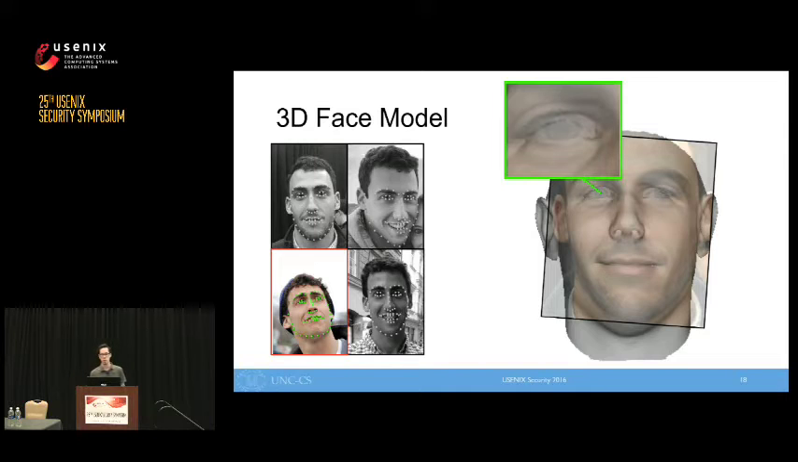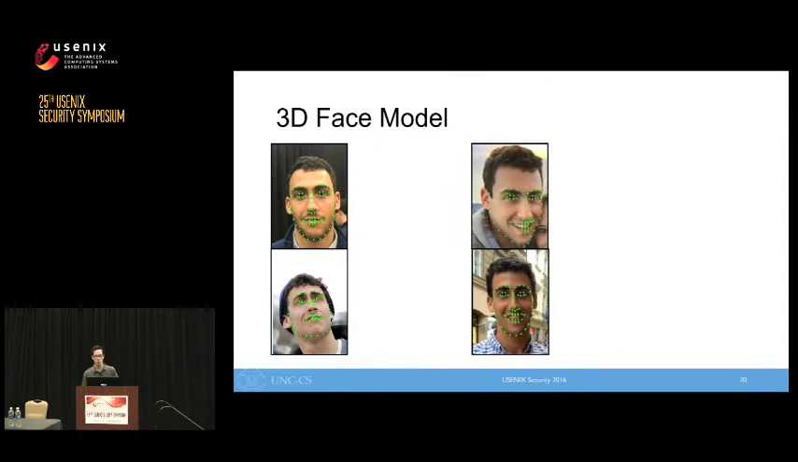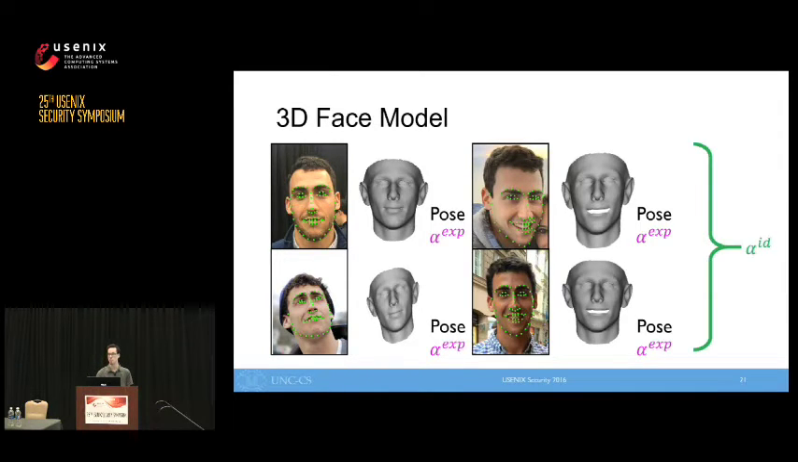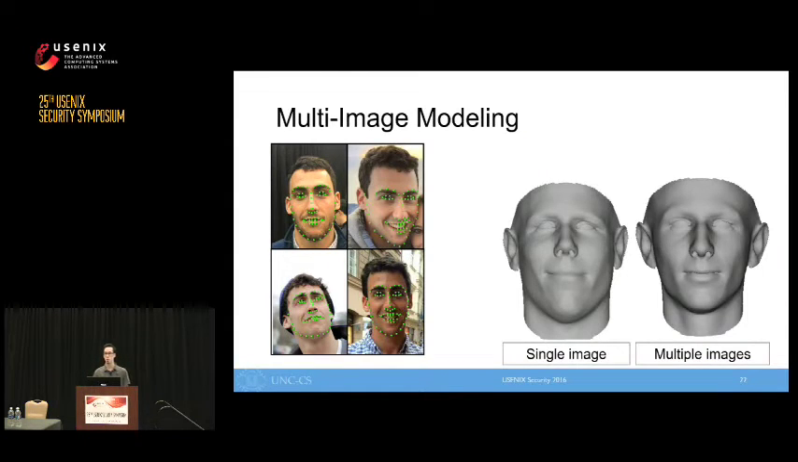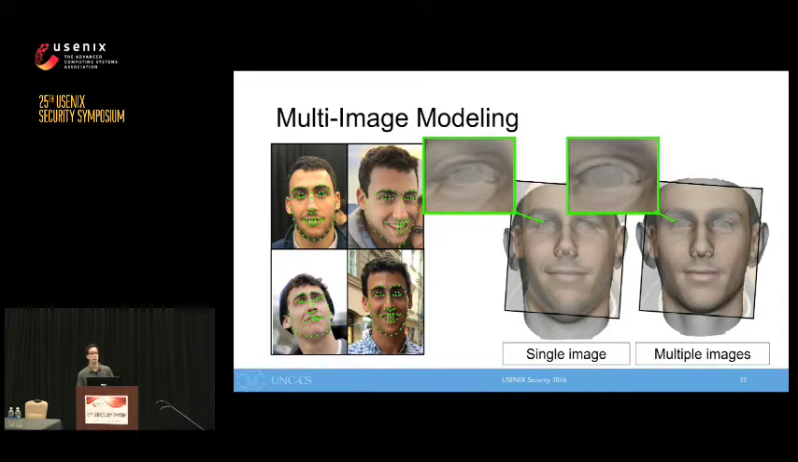To obtain better face reconstructions, we propose to use multiple input images. When modeling based on multiple images, the idea is to recover a separate reconstruction for each individual image. Each reconstruction has a unique pose and expression. Importantly, however, using multiple images allows us to robustly recover the same underlying identity for the individual. Here's the result using a single image compared to multiple images. As you can see, the projected 3D face lines up much better with the front-facing image, and key areas like the eyes are captured very accurately.